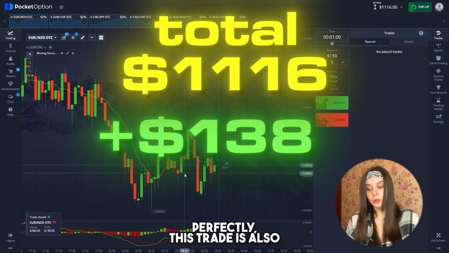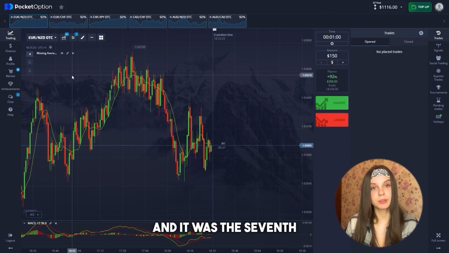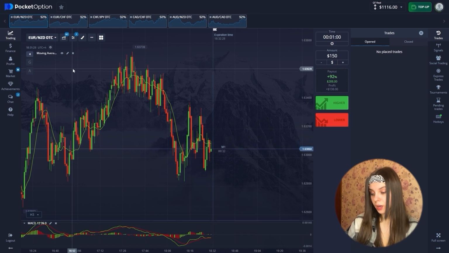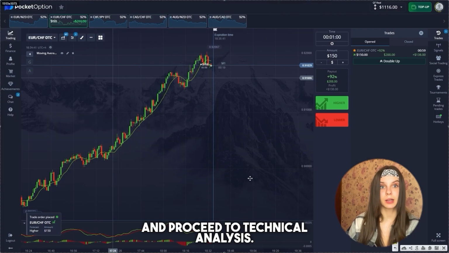Perfectly, this trade is also closing in our plus, and it was the 7th currency pair. Let's move to the 8th one. I think the last and final currency pair. Let's open a trade for an increase and proceed to technical analysis.